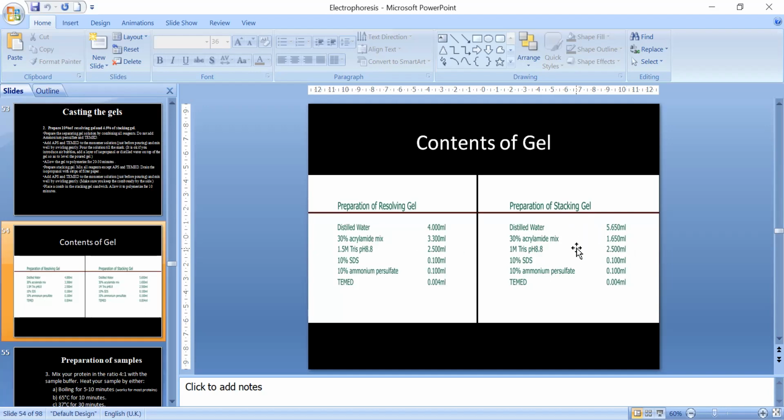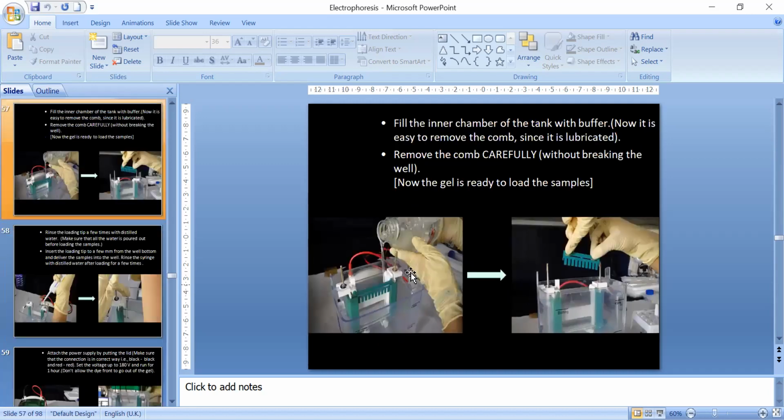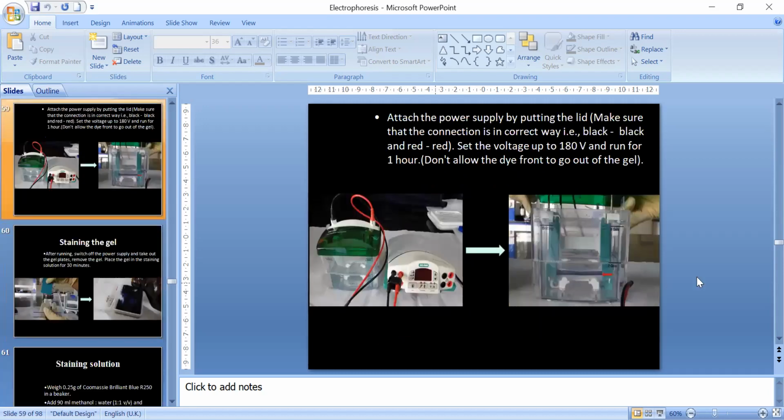So the porosity of stacking gel is higher, so that the protein can be loaded evenly, and then in resolving gel the protein is separated. After doing it, we put it in a chamber, pour the buffer in the upper tank, take out the comb, load the sample, and then run the system.